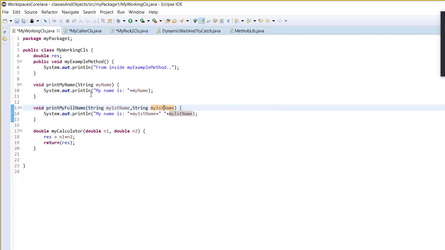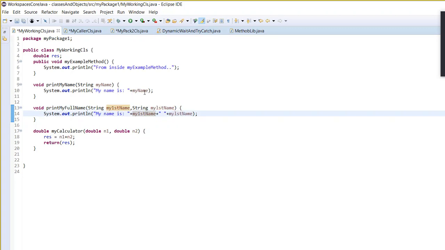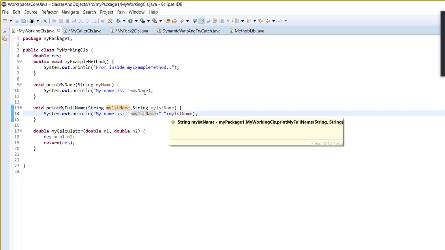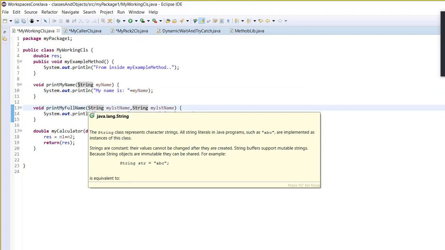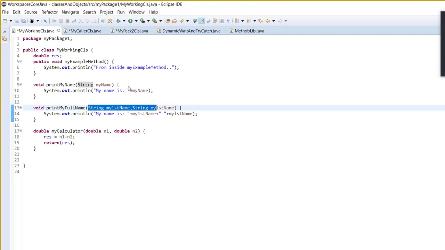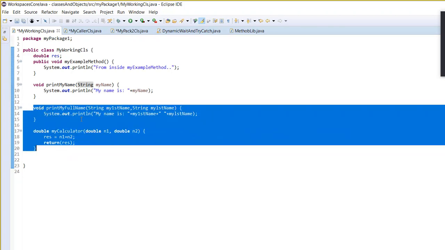And I'm printing my name is Zahirul space Boolean. You got it? So this method will take one parameter. How many parameters will this method take, guys? This method will take two parameters. Now let's get back. What is the difference between these methods and this method?